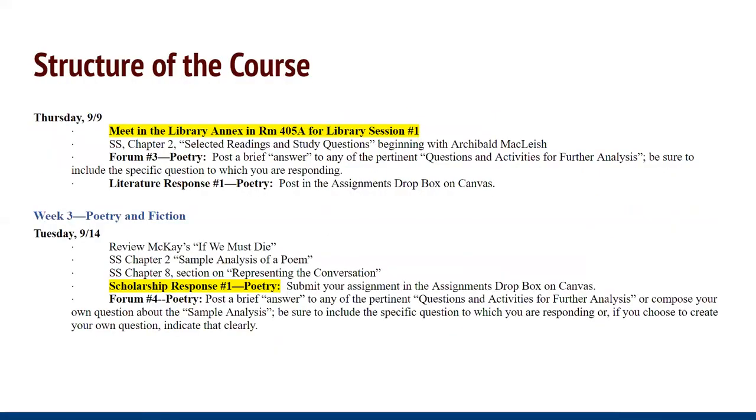Next slide, please. Here is an example of the structure of the course. You'll see early on in the semester on a Thursday, we met in the library annex with Sarah Lemire for a library session talking about how to find scholarship on some of the works that we were studying. You'll see in week 3, so that library session happened in week 2, very early on in the course. In week 3, after the weekend passes, that Tuesday, students have a scholarship response due. And this is building on work that they did in the library session the preceding Thursday. Next slide, please.